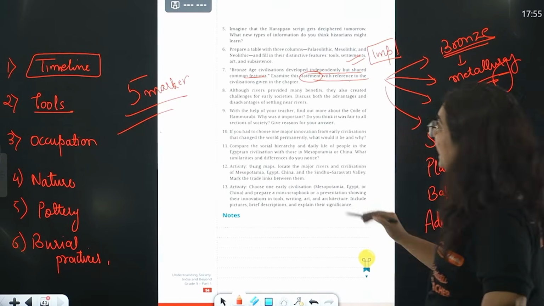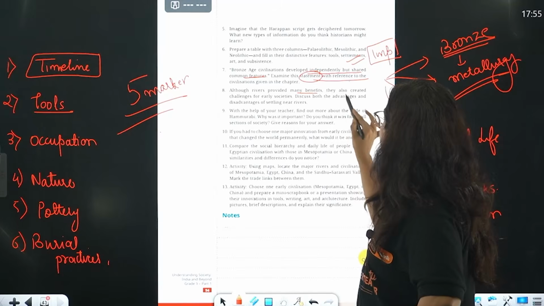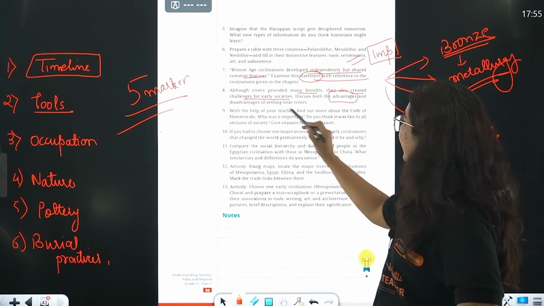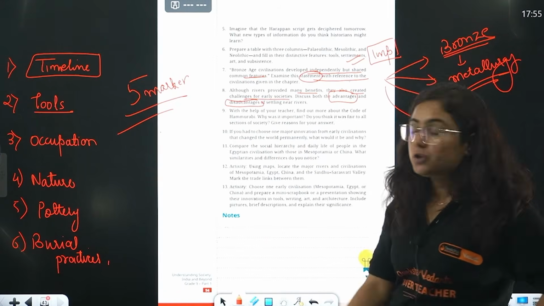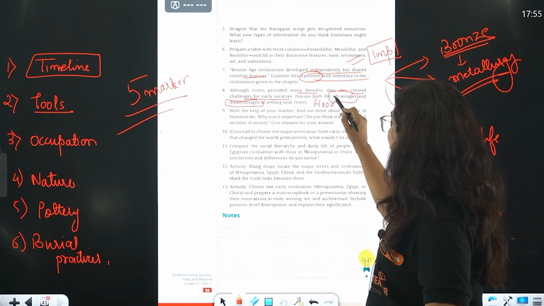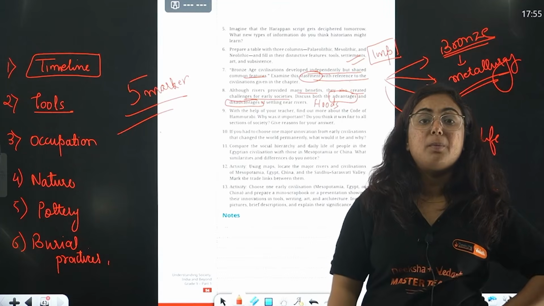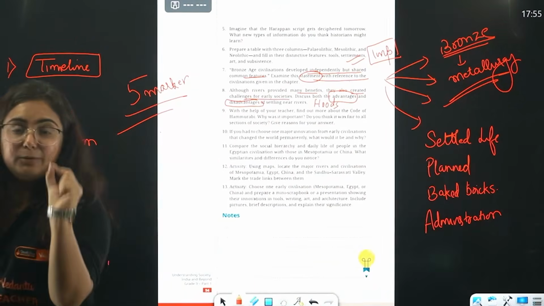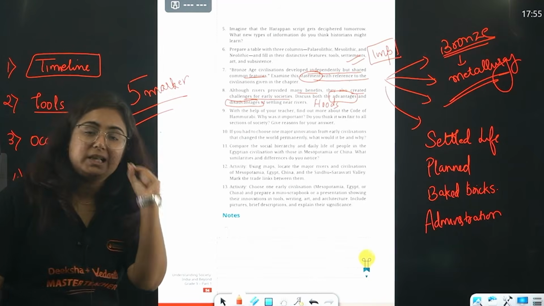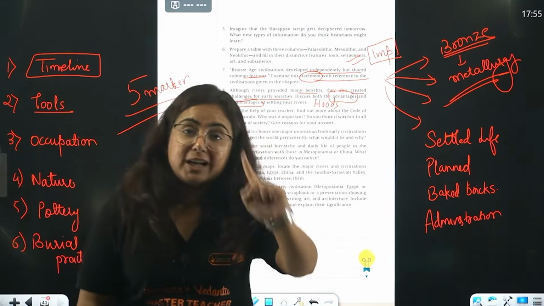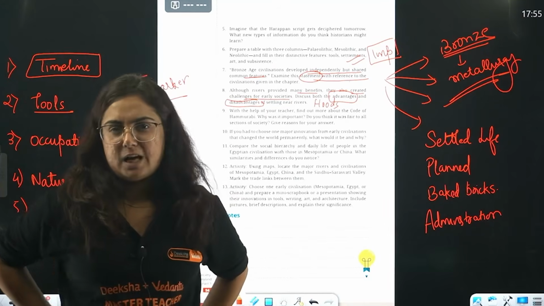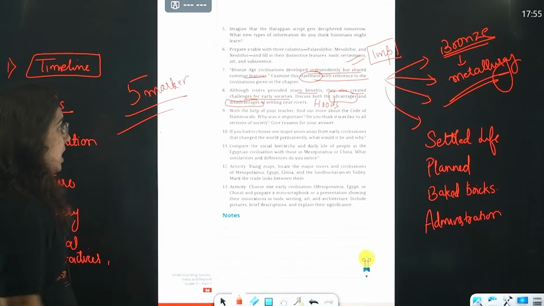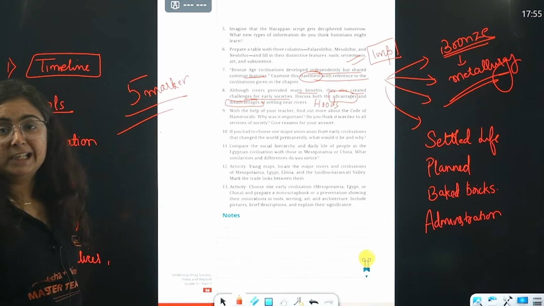Very important. 8. Although rivers provided many benefits, they also created challenges for early societies. Describe both advantages and disadvantages. Yes. So we also discussed the floods, right? Dams, canals were made, but yes, we talk about the floods in between. Like when we found the reason for the disappearance of the Indus Valley civilization in India, one of the main reasons is said to be flood. However, there are different reasons, but yes, flood became a challenge as you settle near the river.